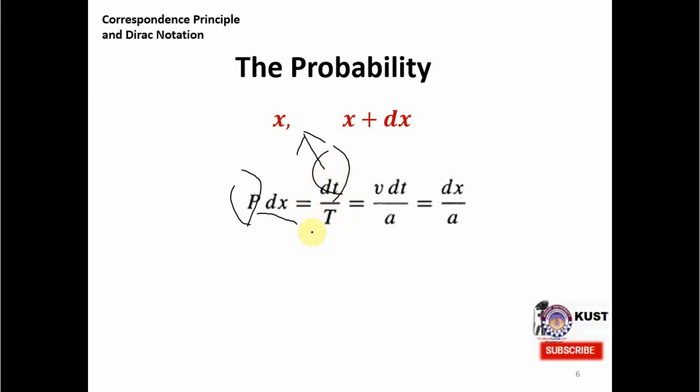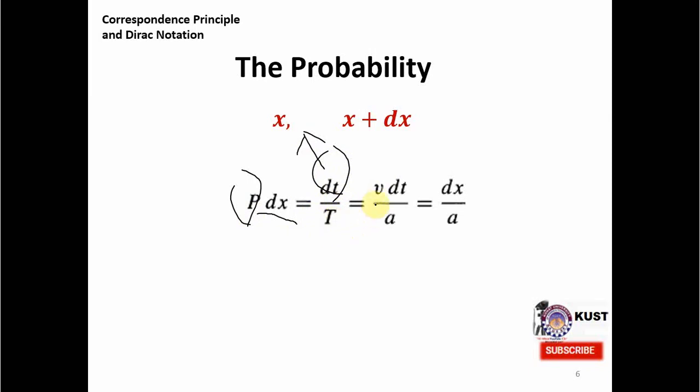So with similar intuition we developed that the probability is the time the particle spends in the interval x and x plus dx divided by the total time.